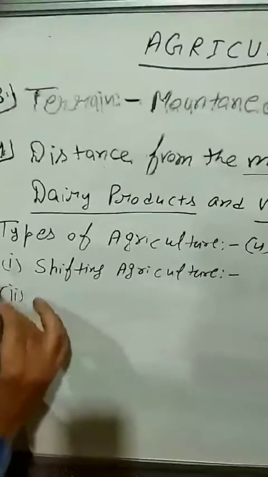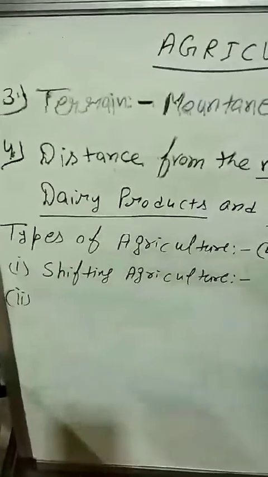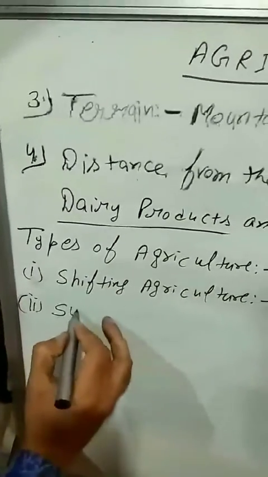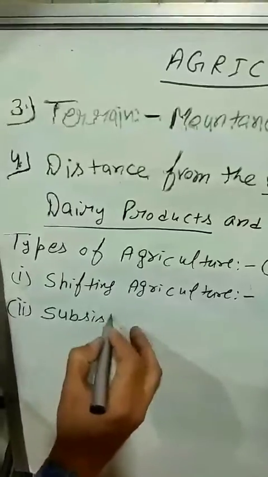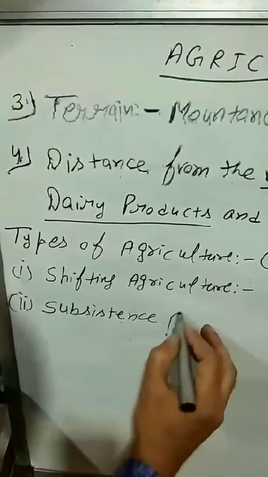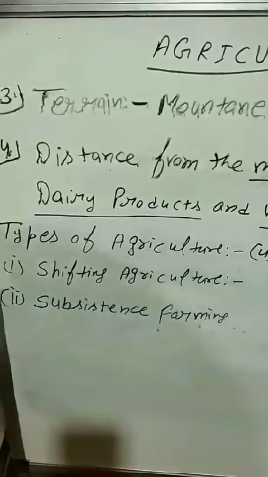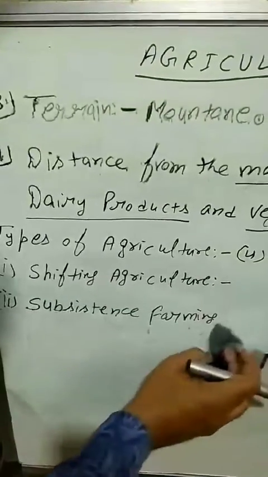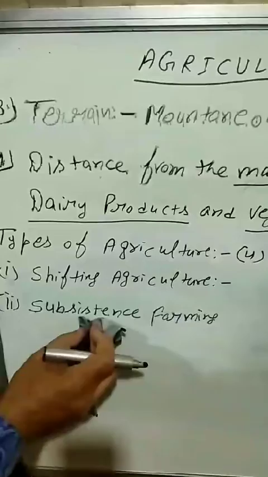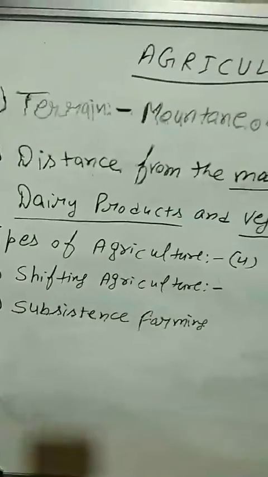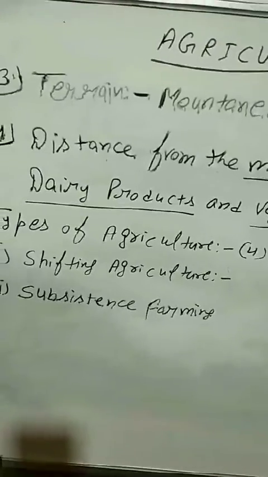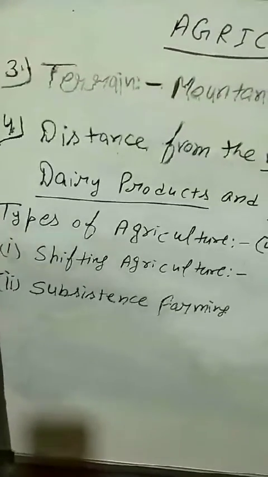Number 2, in this regard, we have subsistence farming. Here we have a very small patch of land, but that patch of land is ready to sow the crop.